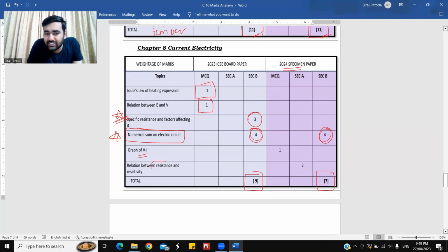Relations between resistance and resistivity. This is again very important. This concept was seen for 2 marks in section A. Okay. So if you see current electricity, this is for 9 and for 7. Some questions are repeated in both the exam papers. A few of them are added something new, like the relation between E and V, which was newly added. It's not seen in the specimen paper. Hardly does it happen that they try to change things, but later on they carry on with the same process.